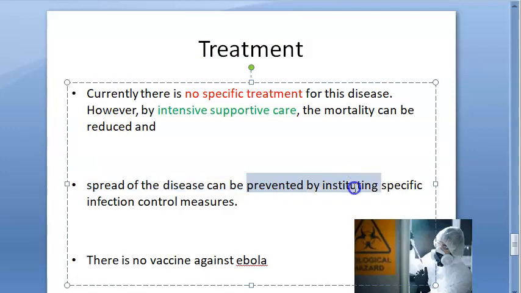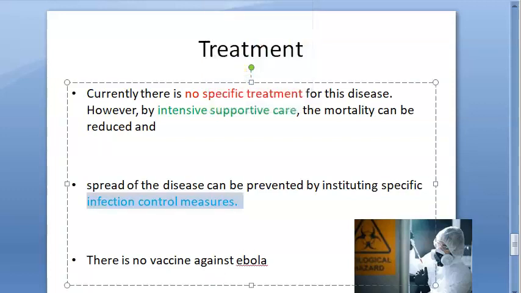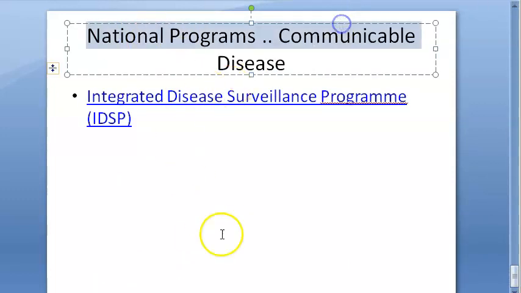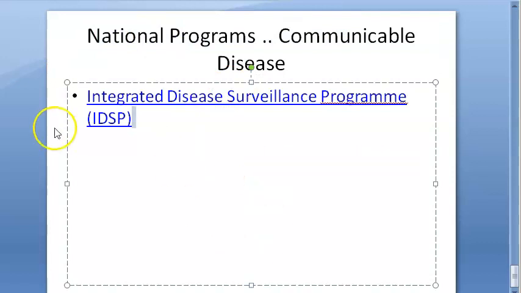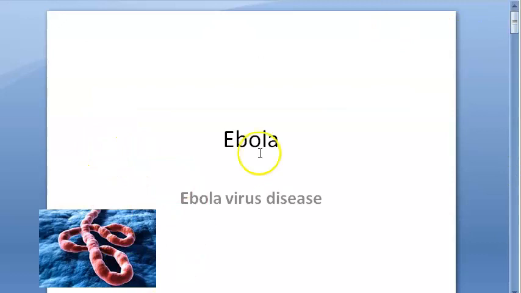You can prevent the disease by having infection control measures. Infection control measures you should have to prevent the spread. In India, of the many communicable disease programs, under that you have the Integrated Disease Surveillance Program, IDSP. That's all for now in Ebola.